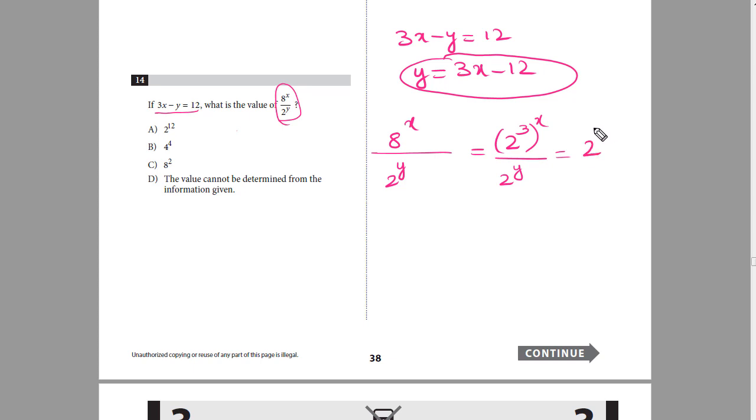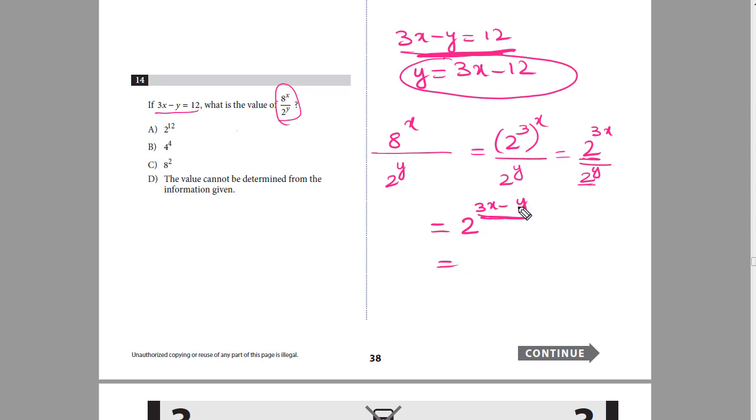So in the numerator it will become 2 to the power of 3x, and the denominator is 2 to the power of y. We can see that the bases are the same, so we can subtract the exponents because they are being divided. So it will be 3x minus y. Now you see 3x minus y over here, 3x minus y is equal to 12.